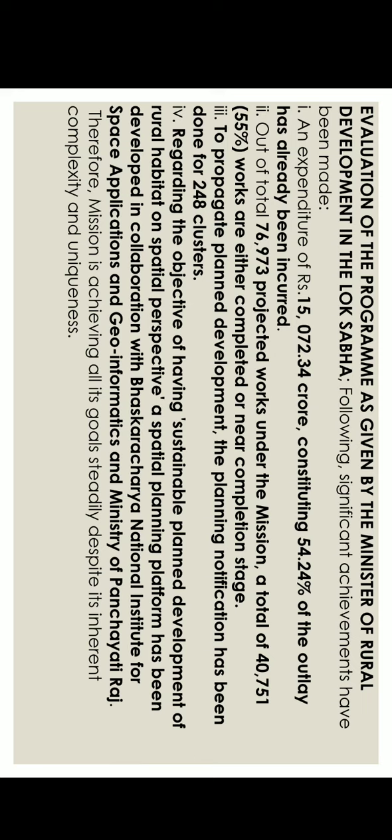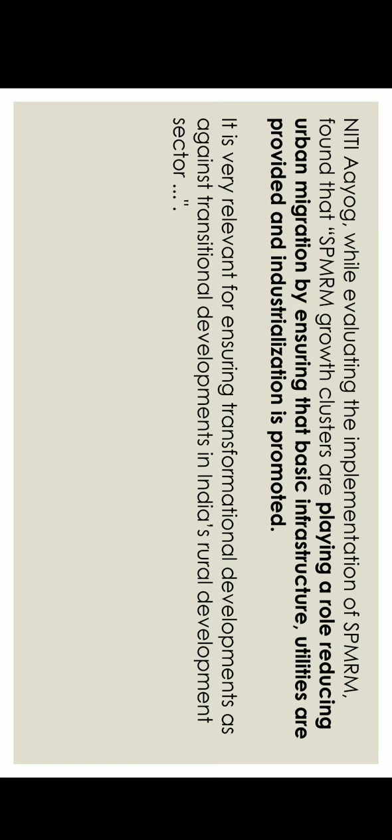It says that the urban mission is playing a very important role in reducing urban migration by ensuring that basic infrastructure, utilities are provided and industrialization is promoted. So, it is very relevant for ensuring transformational developments as against transitional developments in India's rural development sector. So, as we've seen that the urban mission is playing a very important role, especially to track those areas that are impacted by development or infrastructure development and they are in the process of becoming urban.